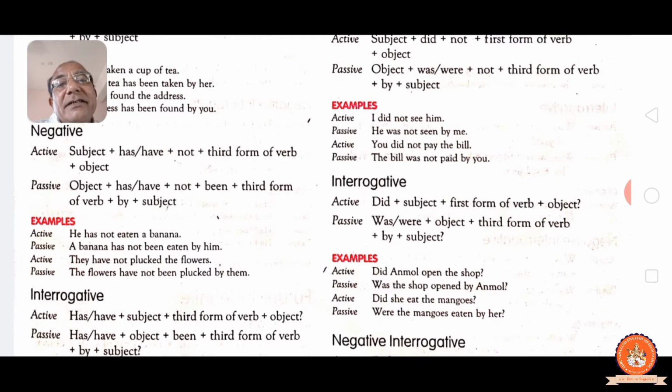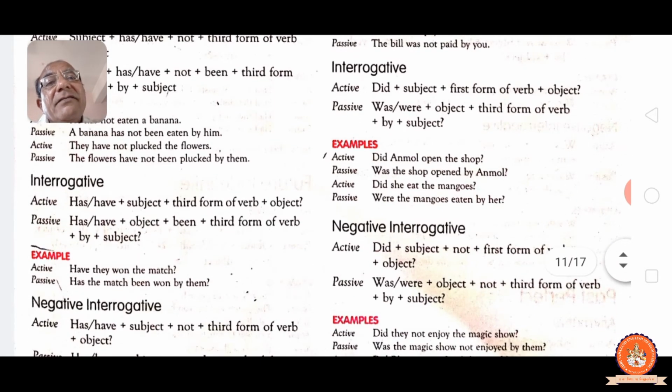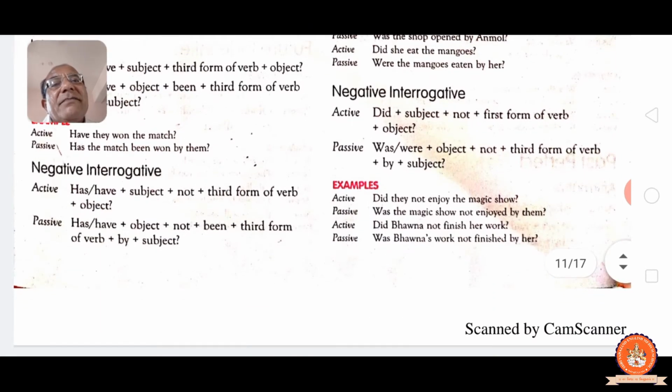Interrogative: have/has, subject, past participle, object. Have/has, object, been, past participle, by subject. See, have they won the match? Has the match been won by him? In the interrogative sentence, have/has comes first in active and passive. Negative interrogative sentence: have/has plus subject, not, past participle, object, question mark. Have/has plus object, not, been, third form of the verb, past participle, by and subject.